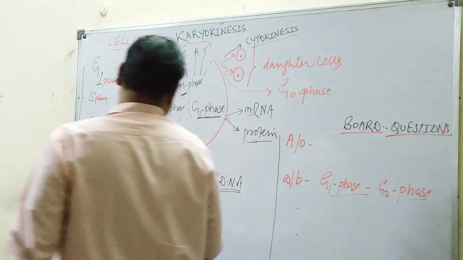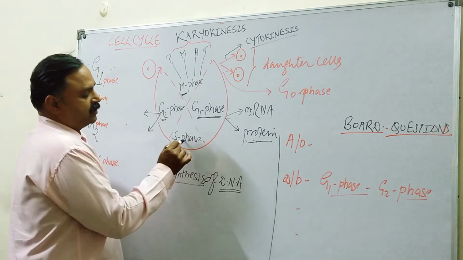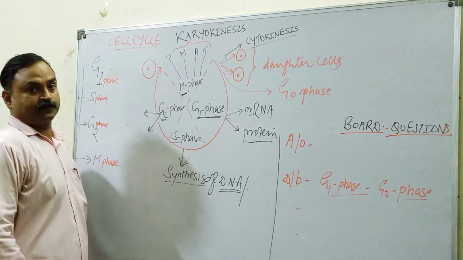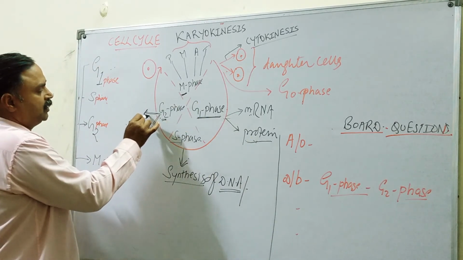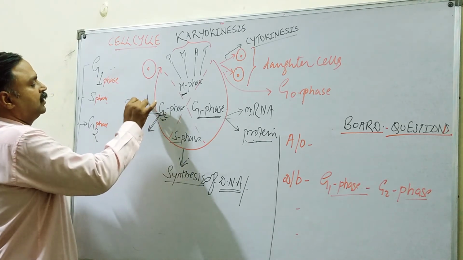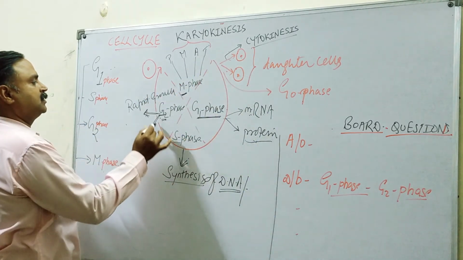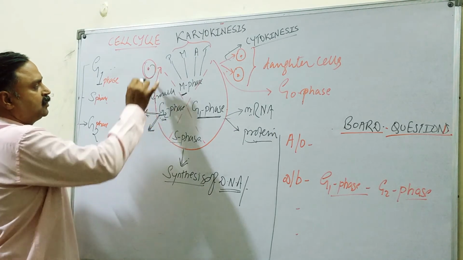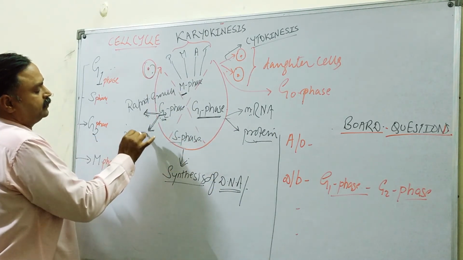Then the second one is the S phase. S stands for synthesis of DNA and duplication of chromosomes. The next phase is the G2 phase. In G2 phase there is rapid growth of the daughter cells, see how they are growing into the parent cell. And again this growth requires protein synthesis.